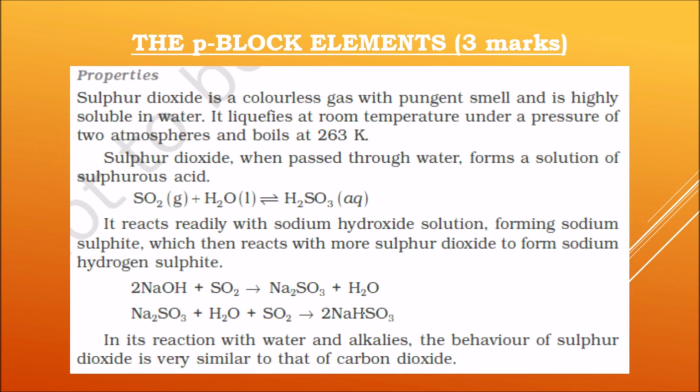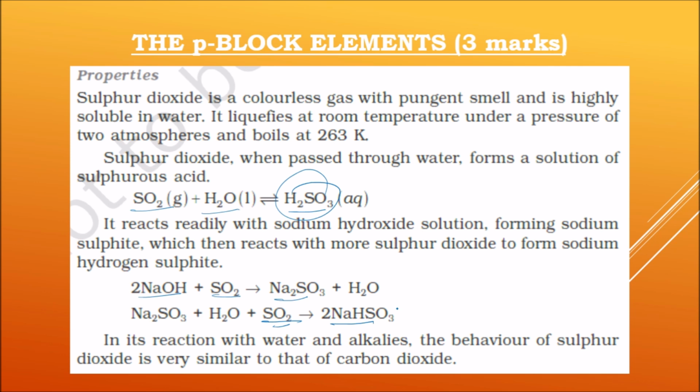The next one is the properties now. And in properties, you can see very few reactions here also. The first is sulfur dioxide passing through water, it produces an acid, H2SO3. Sulfurous acid is produced, and that's the first reaction. Second one, we are having SO2, sulfur dioxide, treatment with alkali, sodium hydroxide. It gives sodium sulfite and water, which upon further reaction with sulfur dioxide produces NaHSO3 called sodium hydrogen sulfite or sodium bisulfite. So this is the reaction of SO2 with alkali.